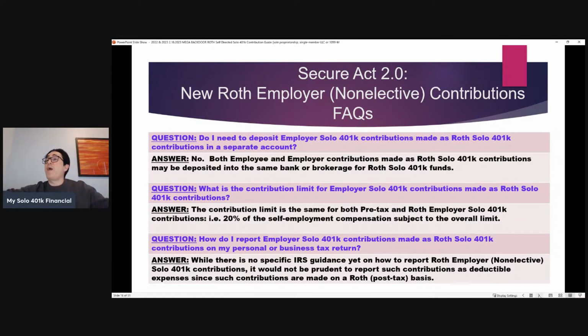Well, the law was just passed, so there's no specific IRS guidance yet on how to report these employer contributions made as Roth contributions. But suffice it to say that it would not be prudent to report such contributions as deductible expenses, since these contributions are made on a Roth or a post-tax basis.